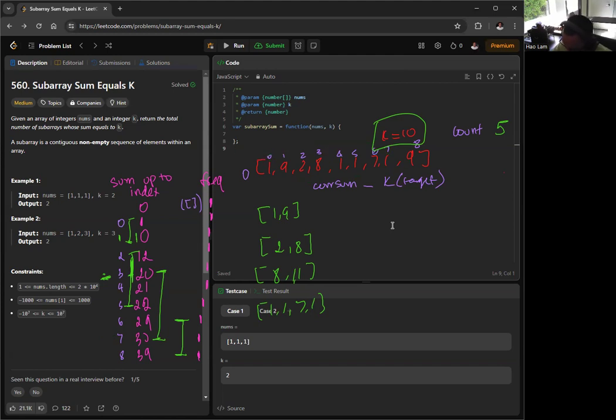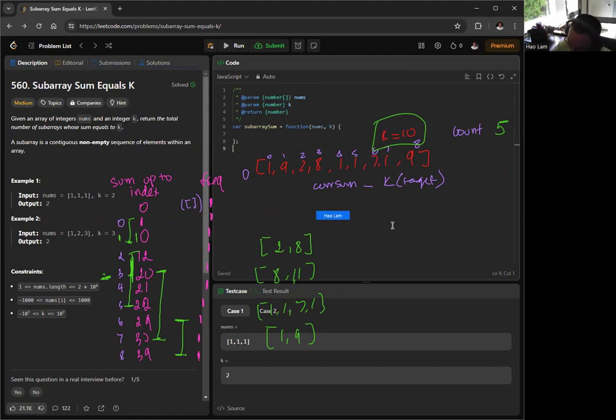Okay, so 1, 2, 3, 4. The last one is 1 and 9, right? Which is from index 6 to 8. So it's the sum at index 8 minus the sum at index 6. Okay? This is our result.